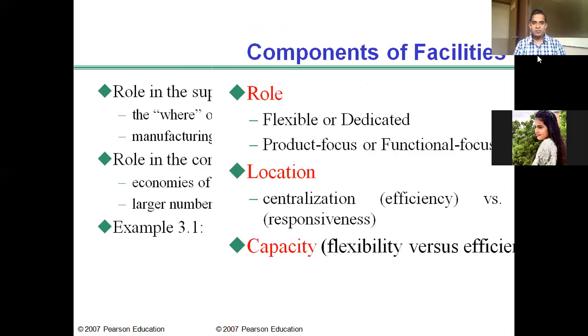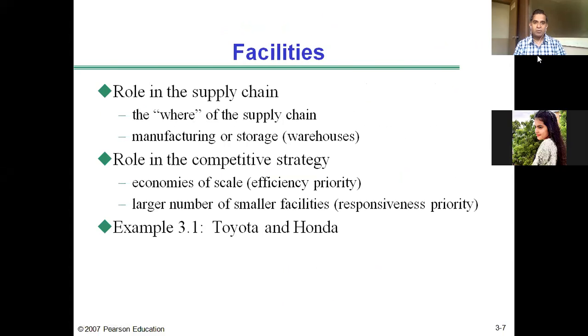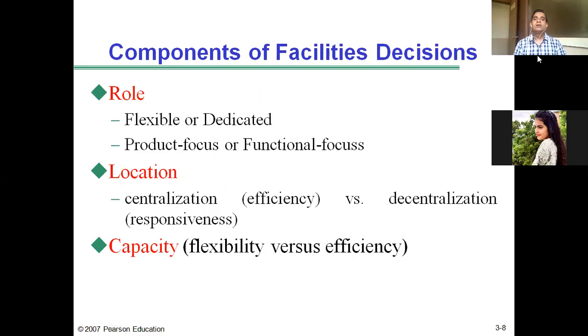In the previous class we discussed facilities, like warehouses, assembly plants or manufacturing plants. What is the role of a facility in the supply chain and in the competitive strategy? What decisions are taken with respect to facilities, like what role the facility should play and what its location should be?